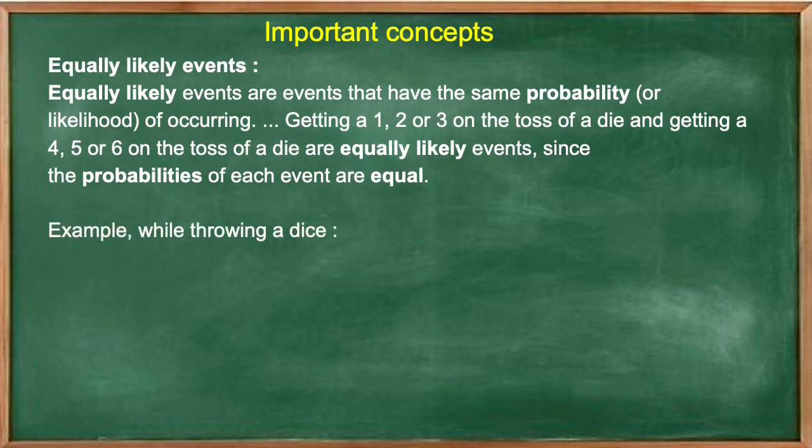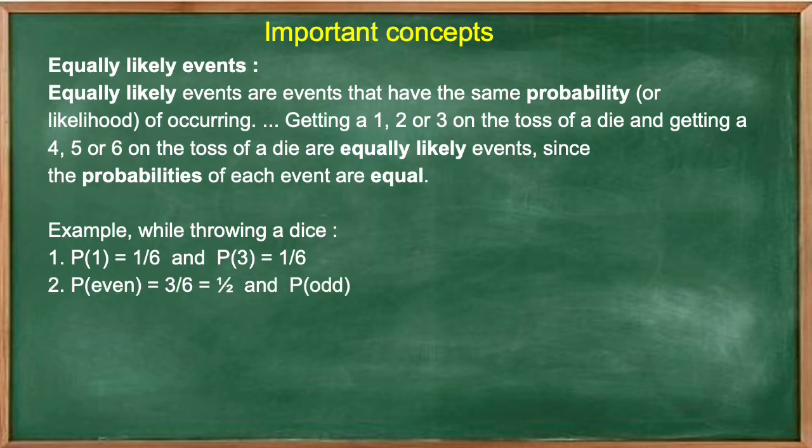Example: while throwing a dice, the probability of getting a 1 is equal to 1 divided by 6 and the probability of getting a 3 is equal to 1 divided by 6. So the probability of getting a 1 or 3 will be 1 divided by 6, because the sample space will be the total outcomes, which is 6 here, and the event will be 1. So the probability will be 1 divided by 6. And both the events have the same probability, so they are equally likely events.